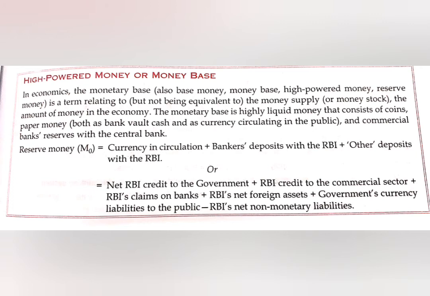Next is RBI's net foreign assets, assets in foreign deposits or foreign terms. Next is the government's currency liabilities to the public minus RBI's net non-monetary liabilities. So all these terms are to be understood, and I'll be making another video on them.